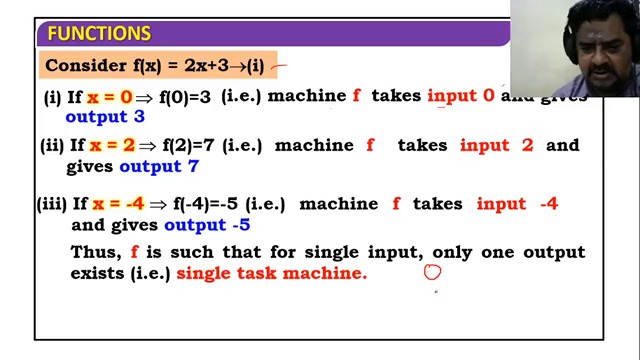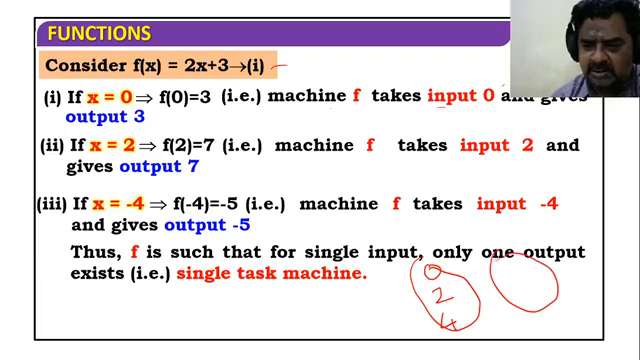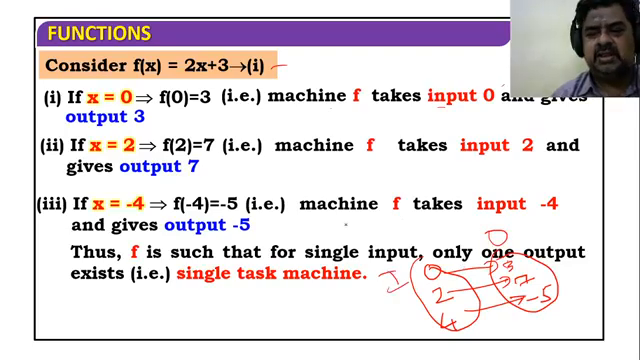Inputs 0, 2, and minus 4. The corresponding outputs are 3, 7, minus 5. Input, output. Laterally, all the inputs are known as domain, and all the outputs are known as range.